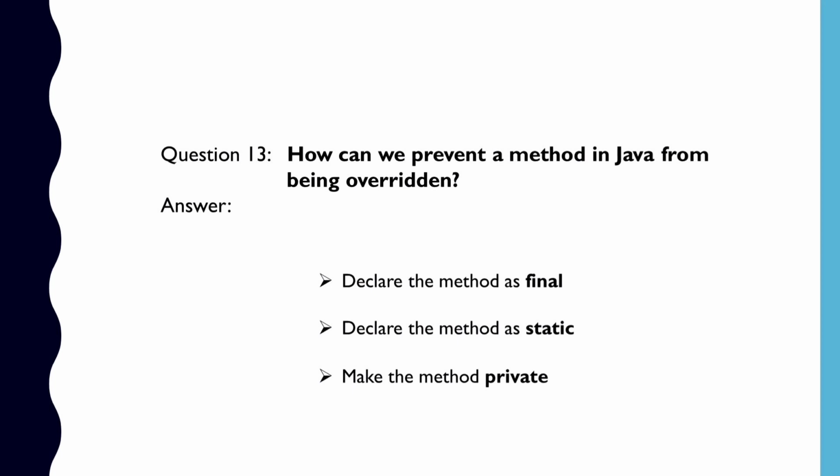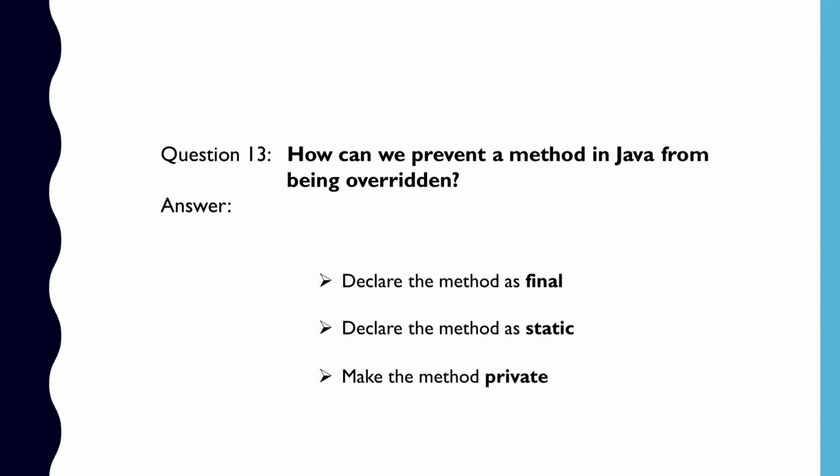We can prevent method overriding in Java basically by three ways. Firstly, we can declare the method as final in the base class. So by making a method final, we are adding a restriction that the derived class cannot override this particular method.